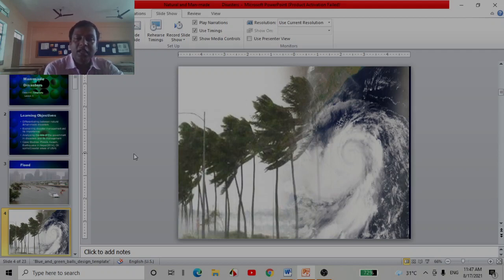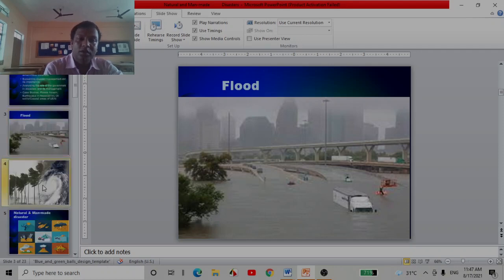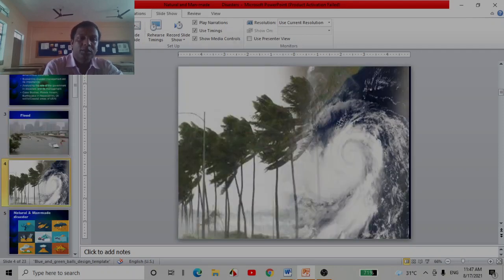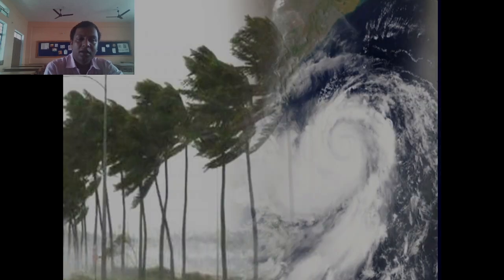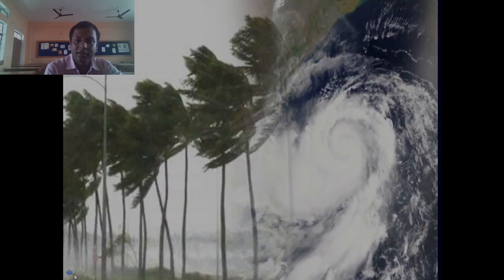Dear students, in the last video we have discussed flood, the risk reduction measures of floods, and the impacts of floods. Today we are going to discuss cyclone. So dear students, look at the condition of cyclone in this figure.